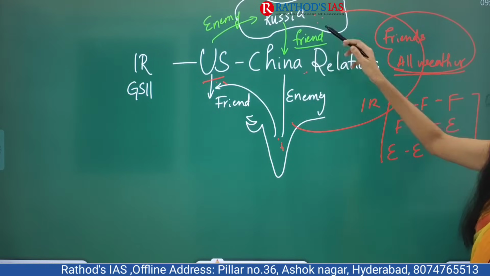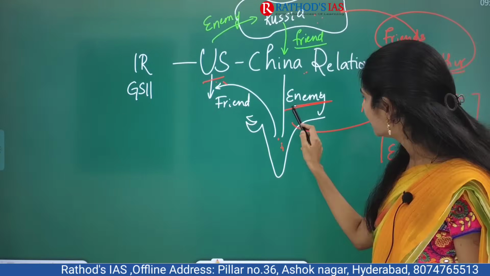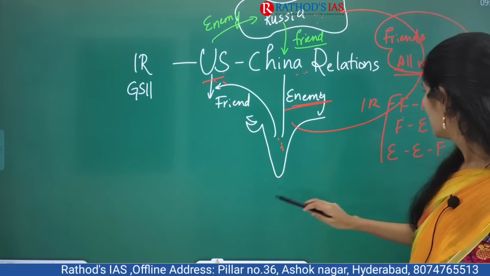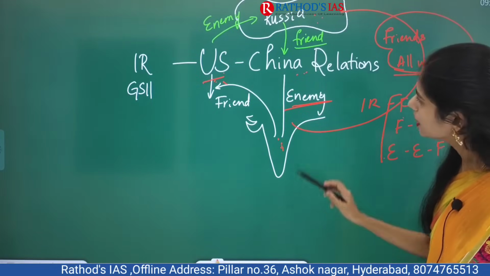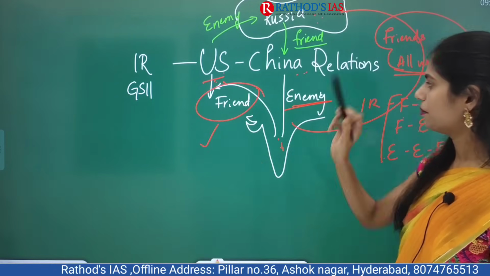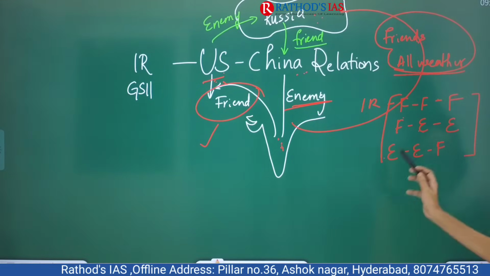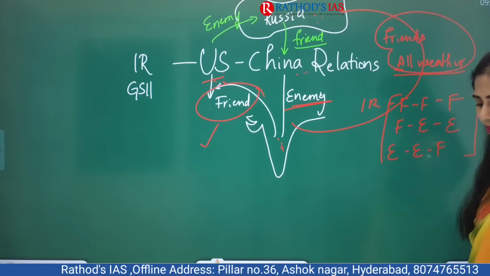Again this theory is not applying here. And here you can see India's enemy is China, China's enemy is US. Enemy's enemy is friend. So these two are enemies and this is a friend. Yes, this is coming, okay, it is acceptable. So this is the thing that you have to see, but here these two equations are not applicable.